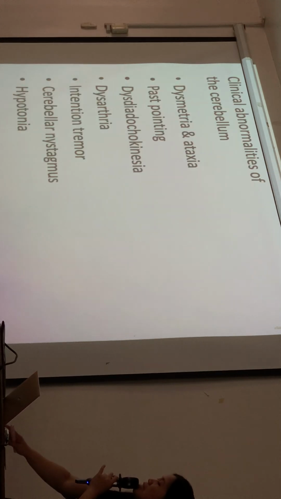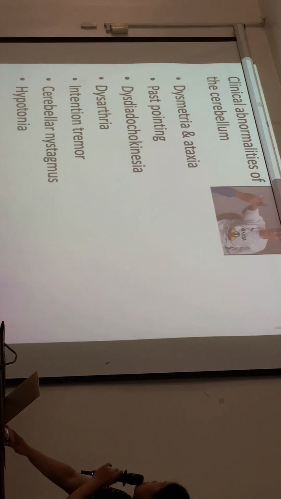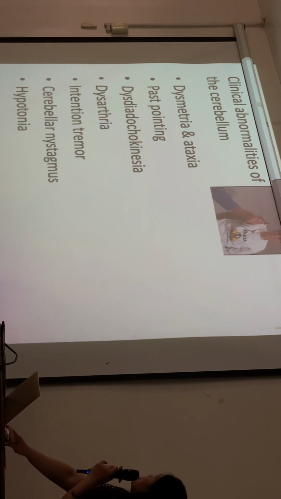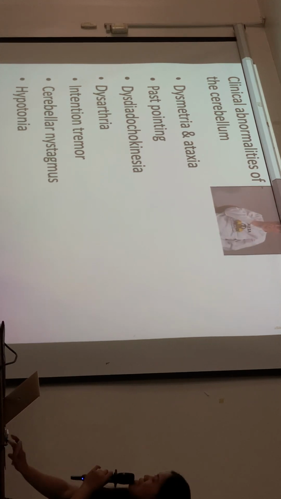Okay. So what happens, what is the clinical significance if there is a problem in the cerebellum? Okay, you have this. What's this? Past pointing, dysmetria.